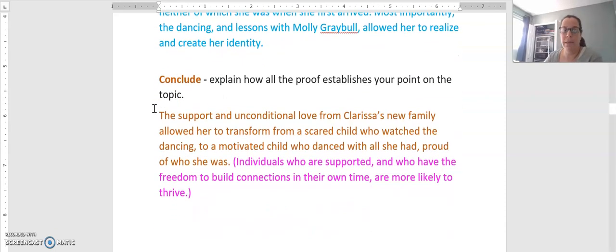Your last sentence is essentially you saying, here's what I've just proved in this paragraph. The support, again, we're seeing that word from the thesis, and unconditional love from Clarissa's new family allowed her to transform from a scared child who watched the dancing to a motivated child who danced with all she had, proud of who she was. If we look at our thesis again, the thesis is individuals who are supported and who have the freedom to build connections on their own time are more likely to thrive. Have I proved that? I think so. I've shown how she was supported, shown how she was free to do it at her own pace, and I've shown evidence of how she is now thriving.